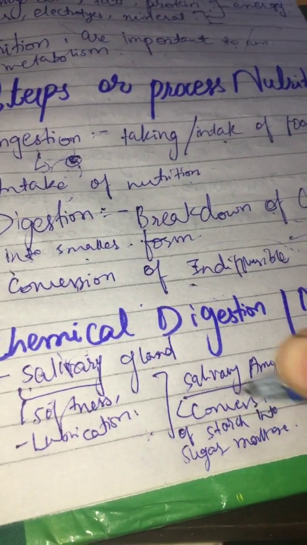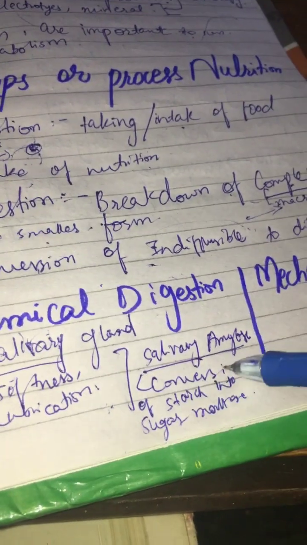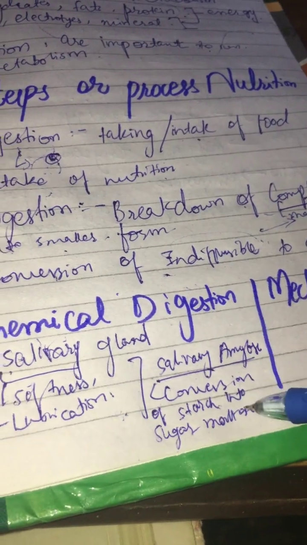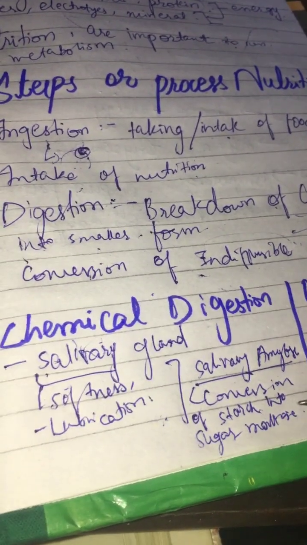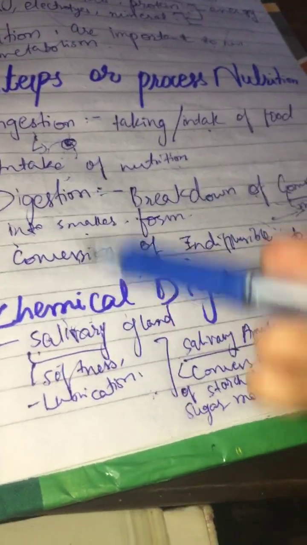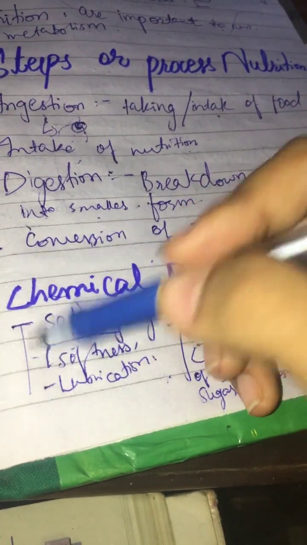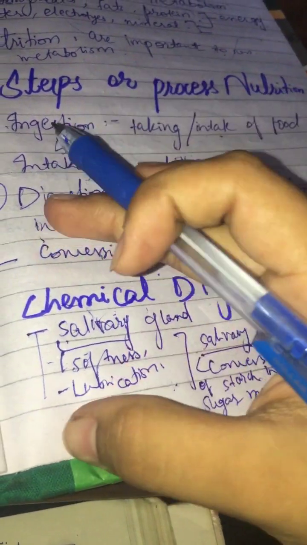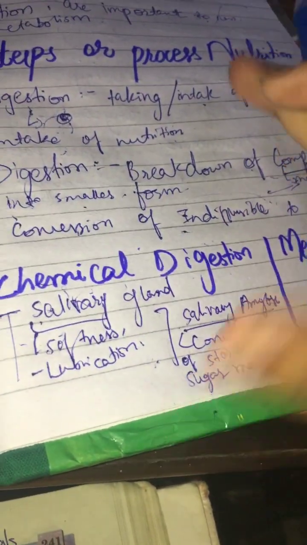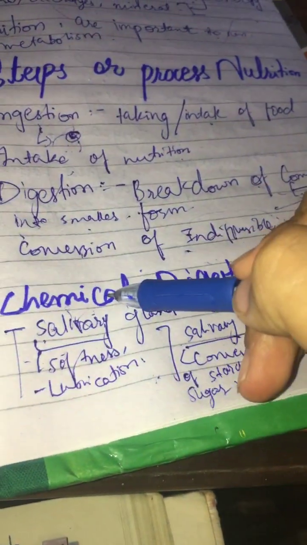This means chemical digestion does not happen only through sugar; it is a big process. The conversion of starch happens first, then it breaks down into sugar, then to maltose. Simply put, chemical digestion is when chemicals are released inside our mouth when we take in food. So the salivary gland releases some chemicals. This is chemical digestion.